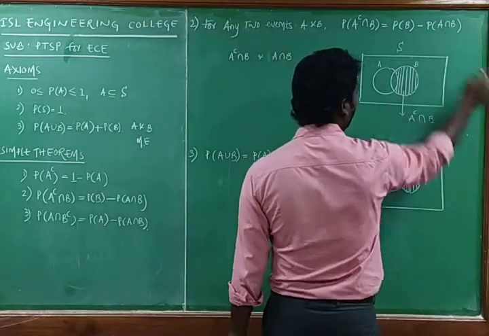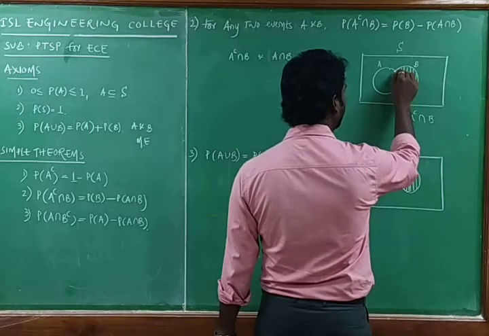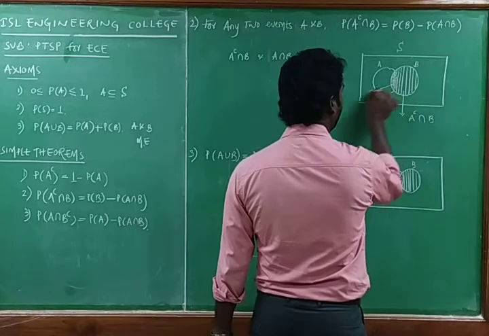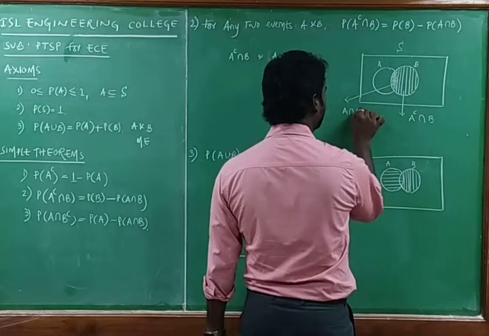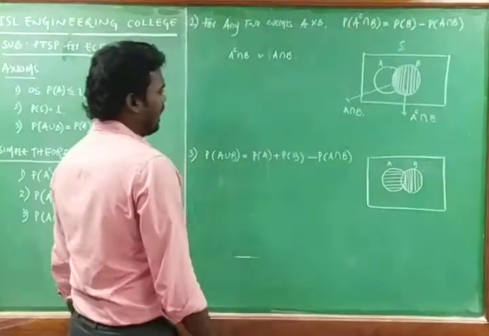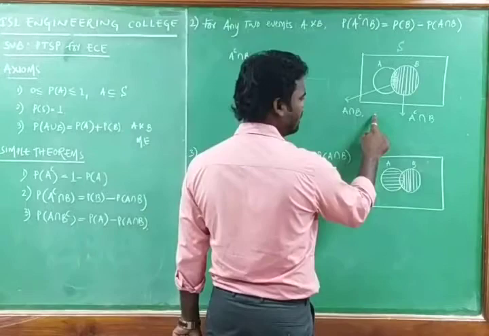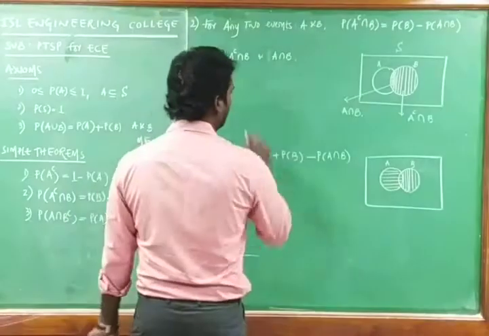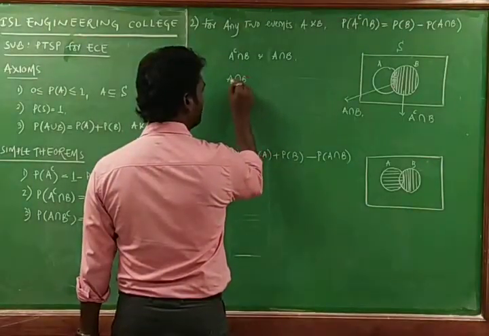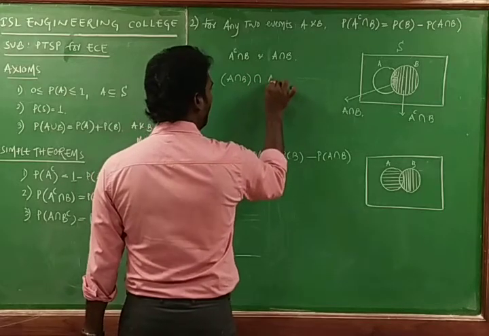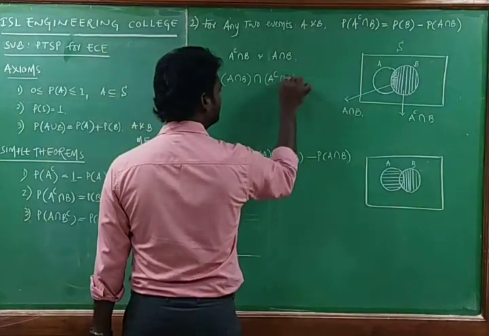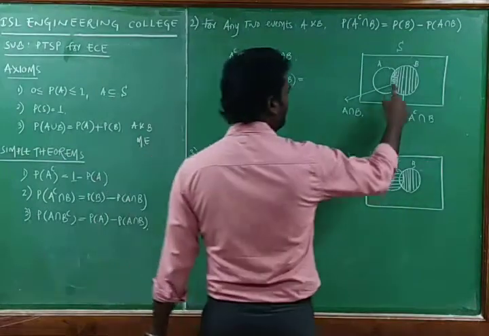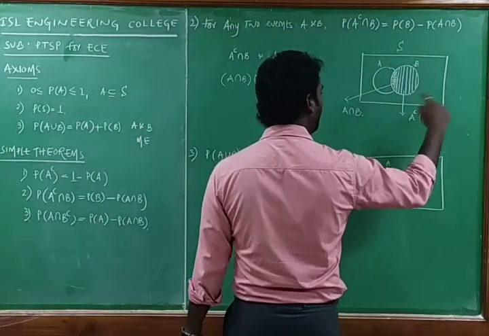Next we need to find A intersection B. A intersection B is what? This one is A intersection B. This area is A intersection B. Now, A intersection B, intersection A complement intersection B. That means we can write this one as A intersection B intersection A complement intersection B. So here this is A intersection B and this is A complement intersection B.